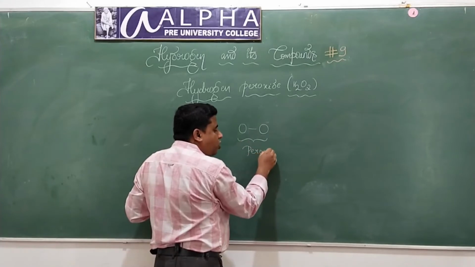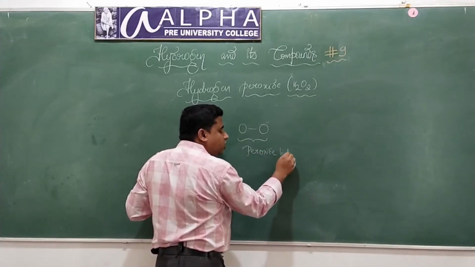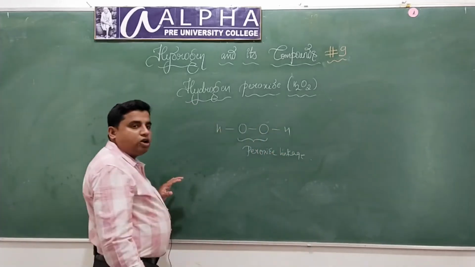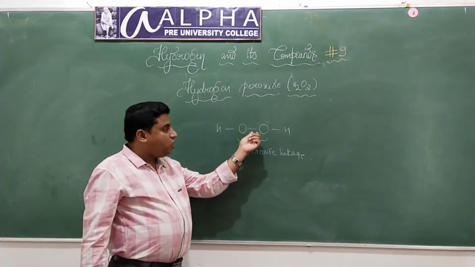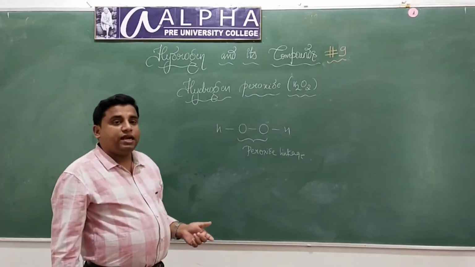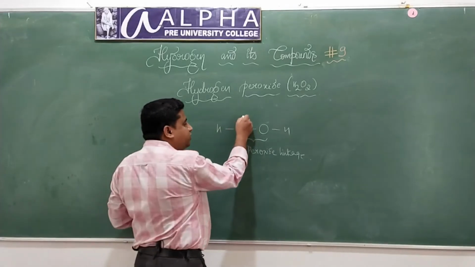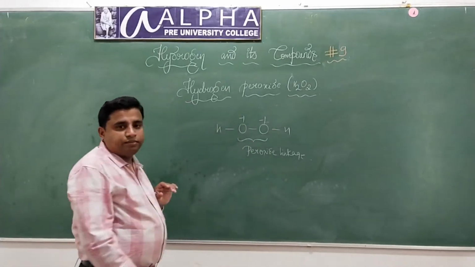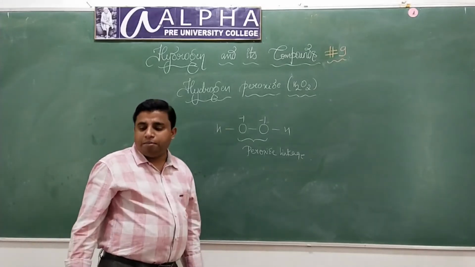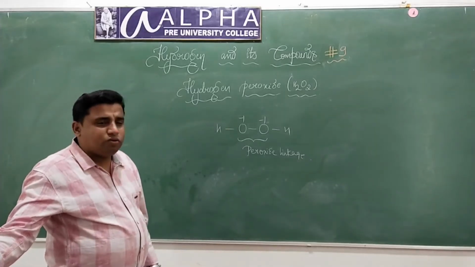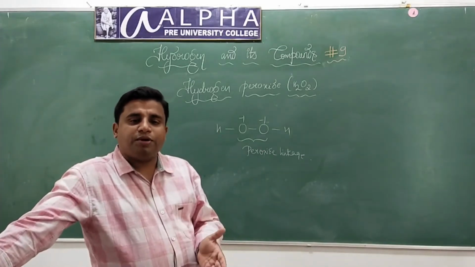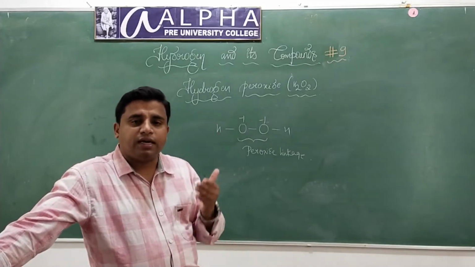Look at the molecule here. Can I write the molecule like this? HOOH. This is peroxide. There is a single bond between two oxygen atoms, so it is called a peroxide linkage. I told you, in peroxide linkage, the oxidation state of oxygen is -1. Now the same story will hold good here: we'll be talking about the preparation, physical properties, and chemical properties.